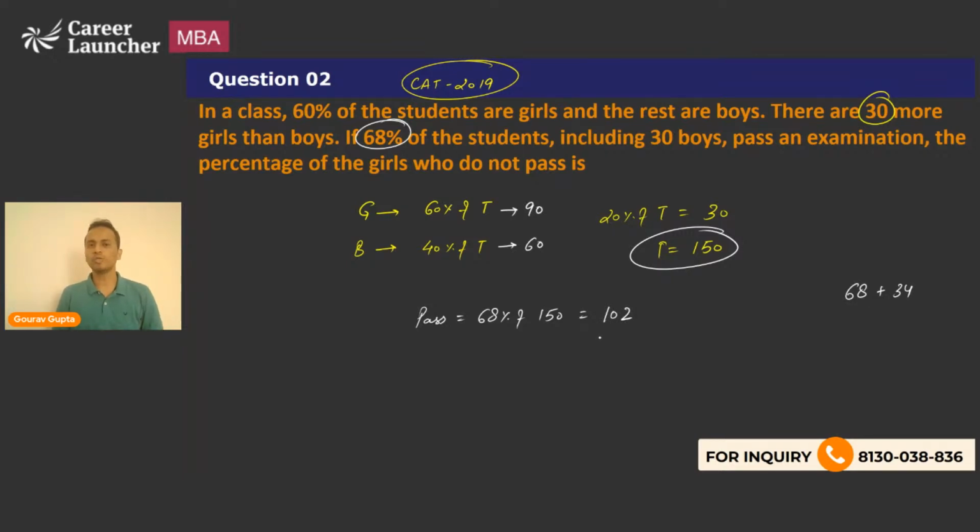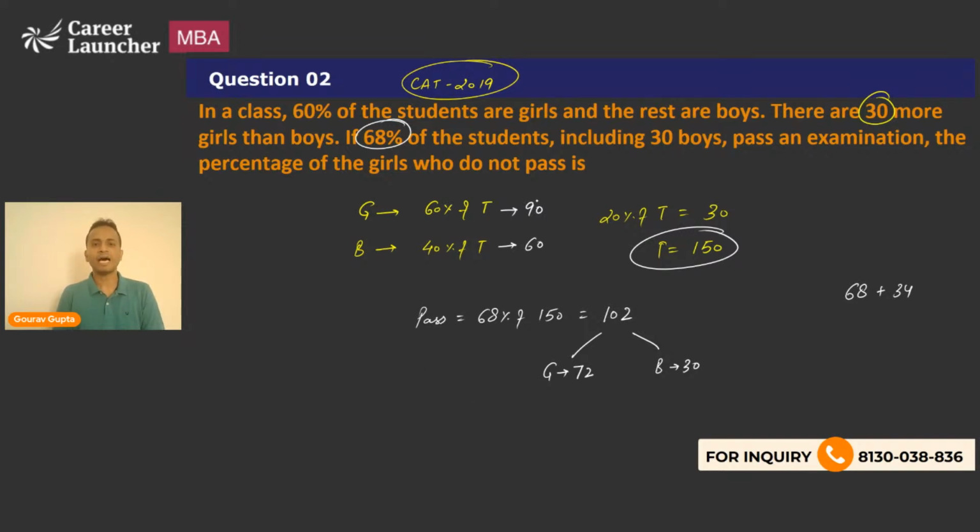So total number of students who have passed is 102, out of which the number of boys is given as 30. So out of 102 students, if 30 are boys, then the remaining 102 minus 30, that is 72 will be girls. Okay.